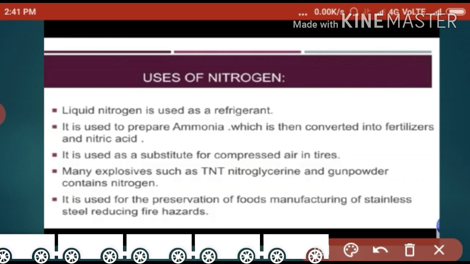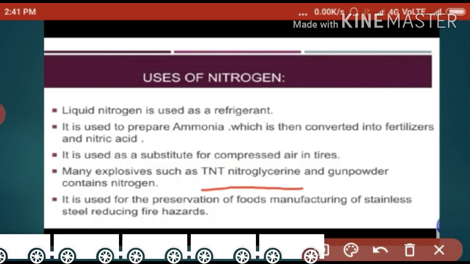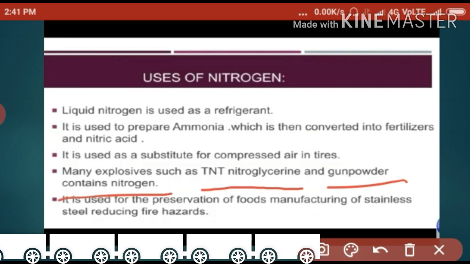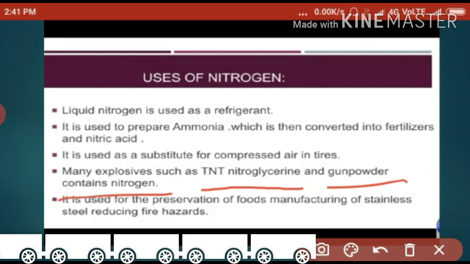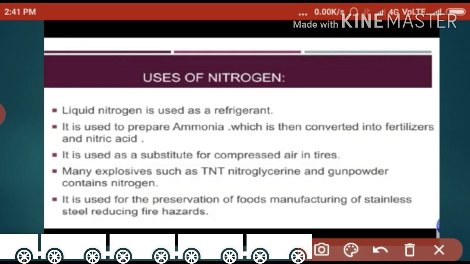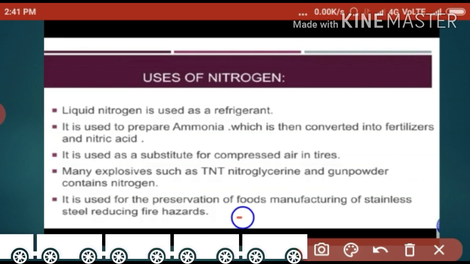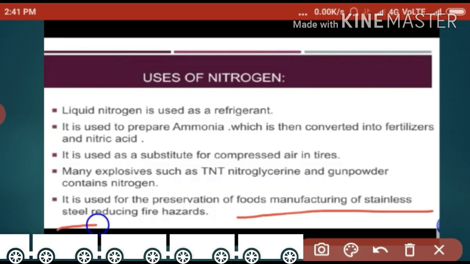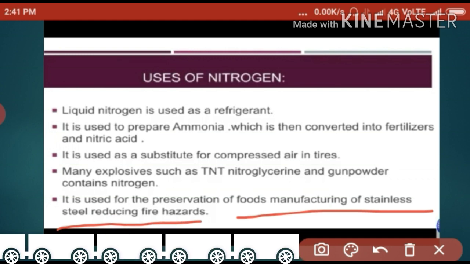Many explosives such as TNT, nitroglycerin and gunpowder contain nitrogen. நிறைய வெடிப்பொருள்கள் எல்லாத்துக்குமே நைட்ரஜனை தான் நம்ம யூஸ் பண்ணுறோம் வெடிக்கிறதுக்காக. It is used in preservation of foods, manufacturing of stainless steel, reducing fire hazards.